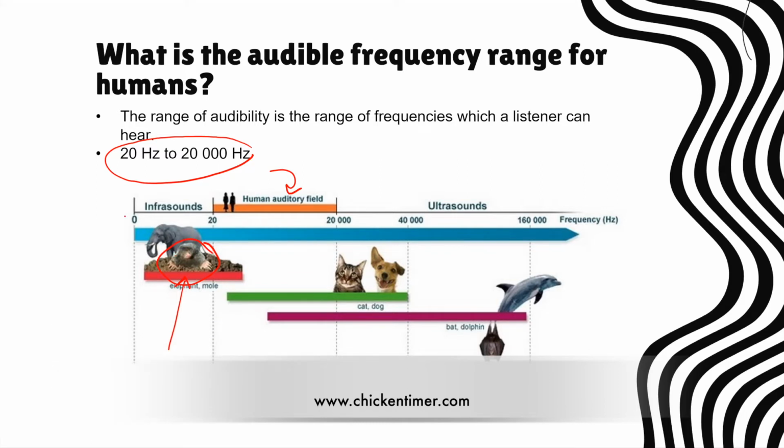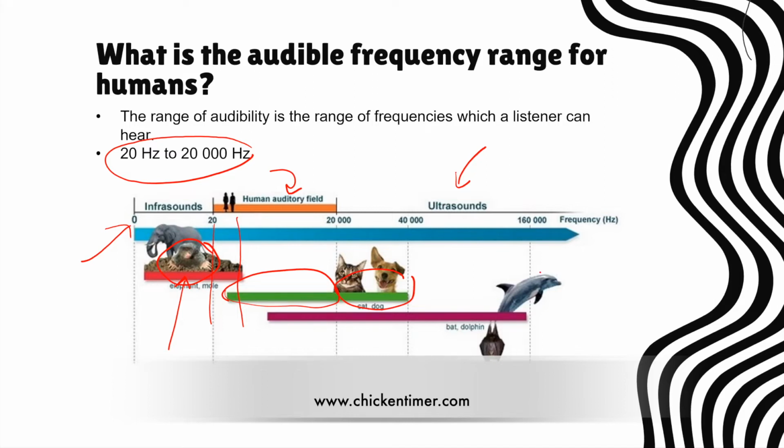So if its frequency is lower than 20 hertz, it's called infrasound. If its frequency is more than 20,000 hertz, it's called ultrasound. So you can see that the mole and the elephant can hear infrasound that we cannot hear, and they can hear part of what humans can hear. And the cat and dog can hear ultrasound and part of what we can hear. Then the bats and dolphins can also hear ultrasound and part of what we can hear.